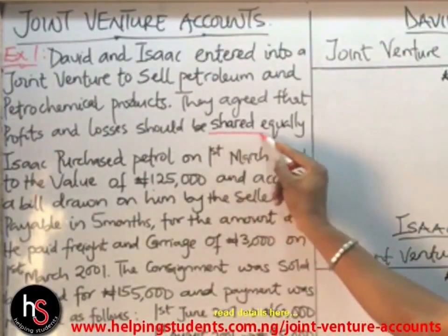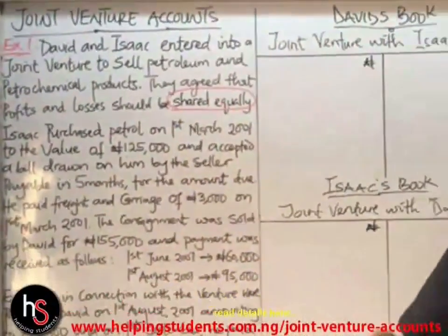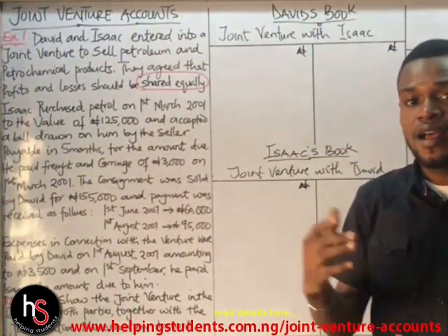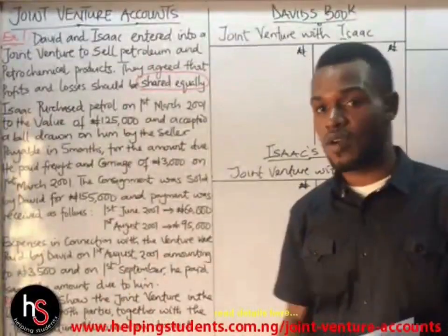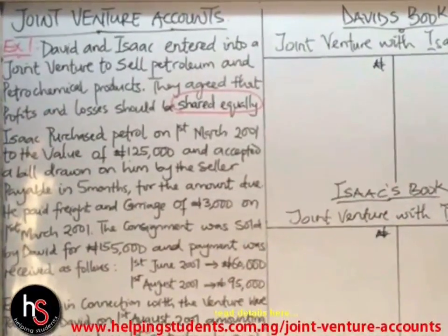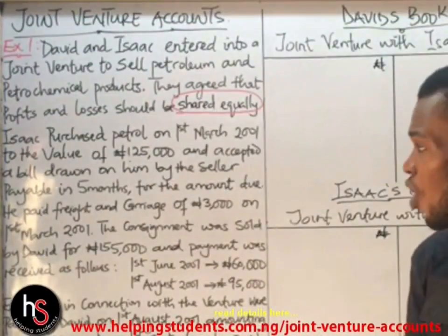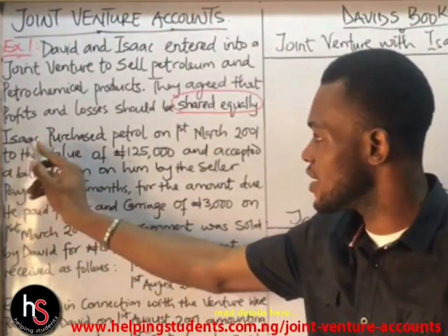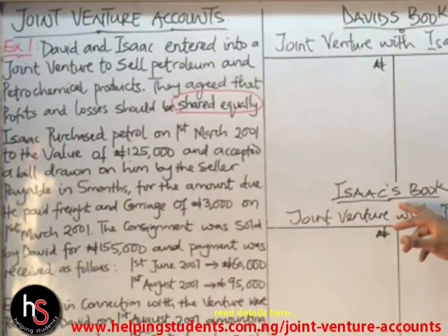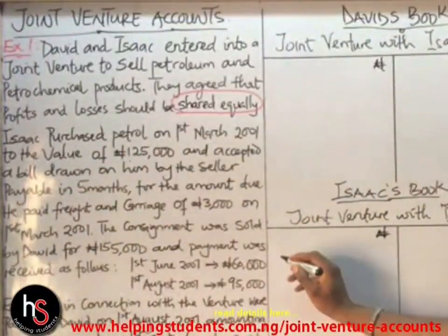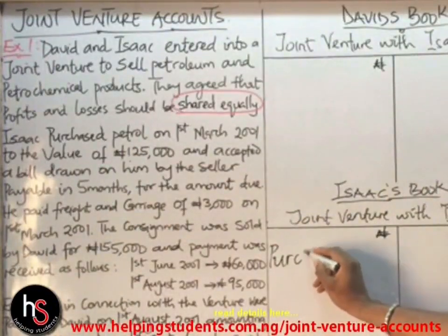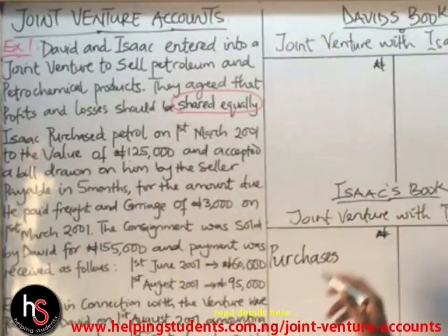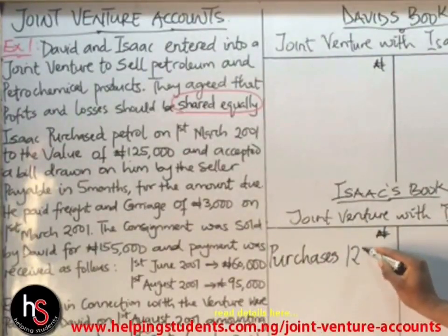You take note of this again. They have agreed that the profit and loss should be shared equally, either it's 50-50 basis. Okay, now Isaac purchased petroleum on the 1st of March 2001 to the value of 125,000. Now it has to do with Isaac, so you come under Isaac's book and you write purchases, because they said he purchased petroleum. And how much was it? 125,000.